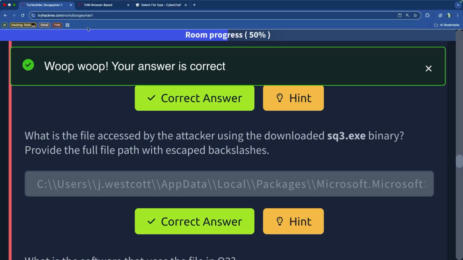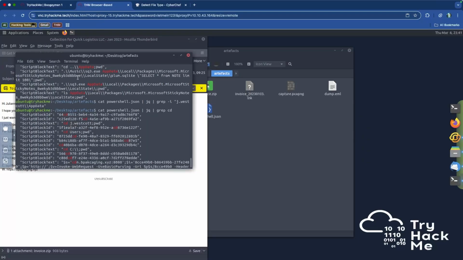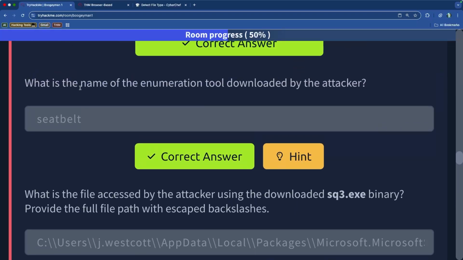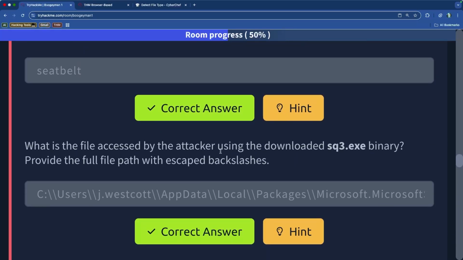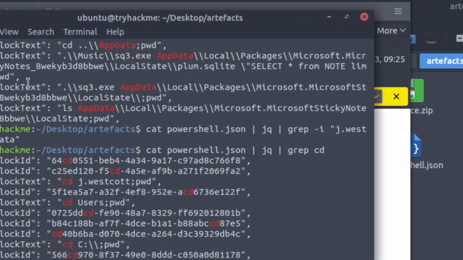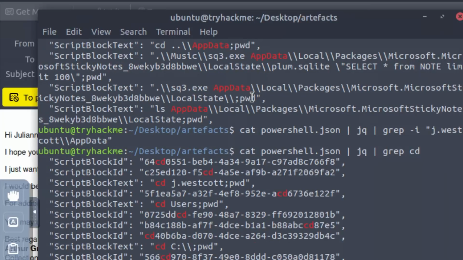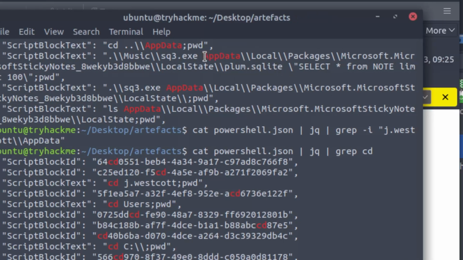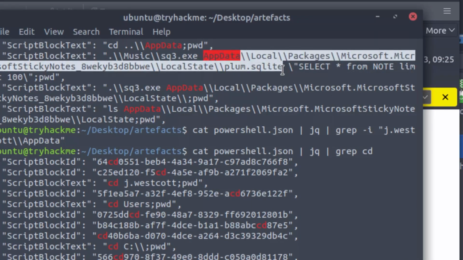That's it. So yeah, we had to trace a few things. Number one, we were going to trace the actual file that was accessed using the downloaded SQ3 binary. So we searched by SQ3 first, and then it gives us the path of the file, which is this piece right here, that app data, and then the full path to the Plum SQLite.